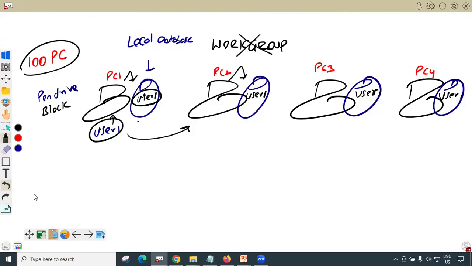So what is the best for a company environment? Domain, we have discussed in the previous interview question series, right? In a domain environment, you get a central database, you get centralized control.